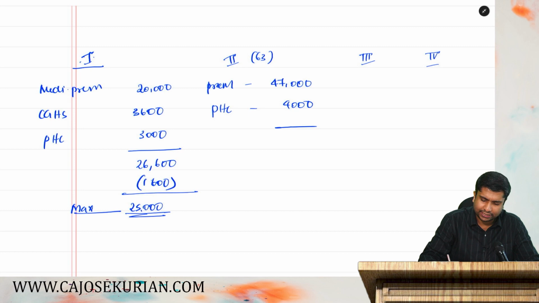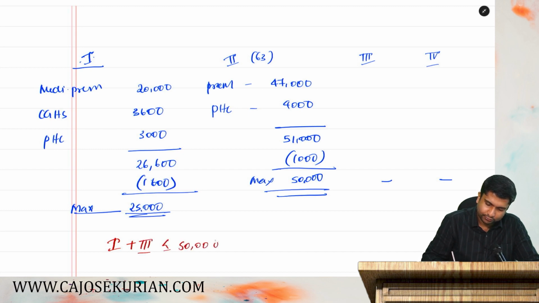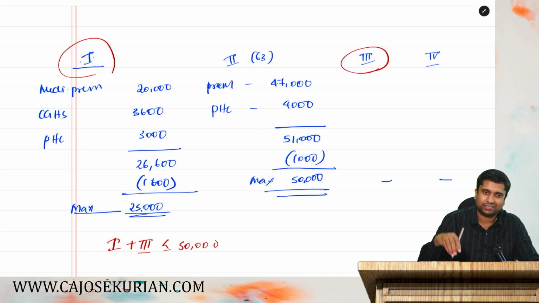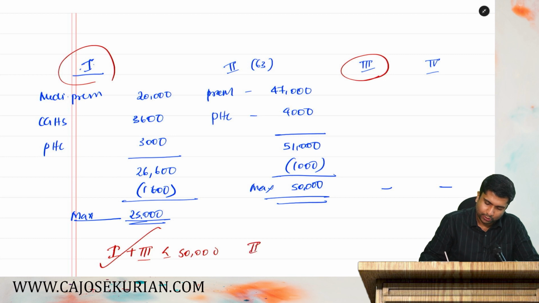Now, how about category 2? The actual figure is 51,000, but you will never get 1,000 rupees as a deduction because the maximum deduction shall be 50,000. Are you all with me? Category 3 nil, category 4 nil. So let's check the overall conditions. Category 1 plus category 3 should be less than or equal to 50,000. Category 1 you have 25, category 3 you have nothing, so it satisfies the first condition. How about the second condition? Category 2 plus category 4 should be less than or equal to 50,000. Category 2 is 50, category 4 is nothing. Hence that condition is also satisfied.